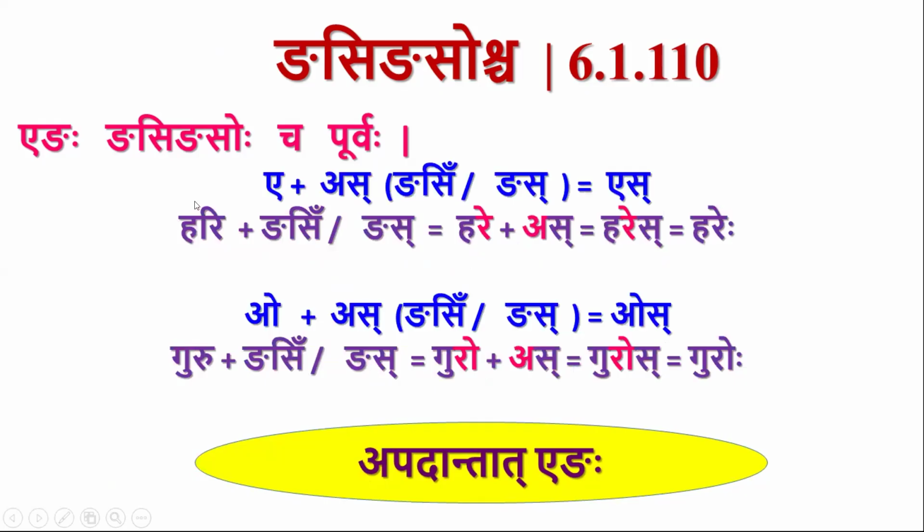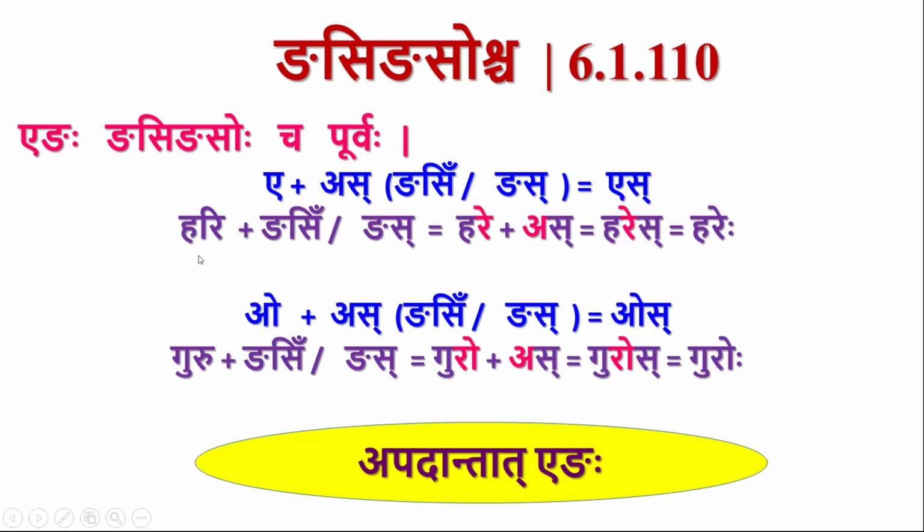Consider here ari and guru. Ari plus gnasi or gnas. In this case, this ari is not a pada because these pratyayas are added now, but this ari doesn't end with supratyaya. Once we add, whatever form we get after adding, that is pada, but this ari is not a pada.